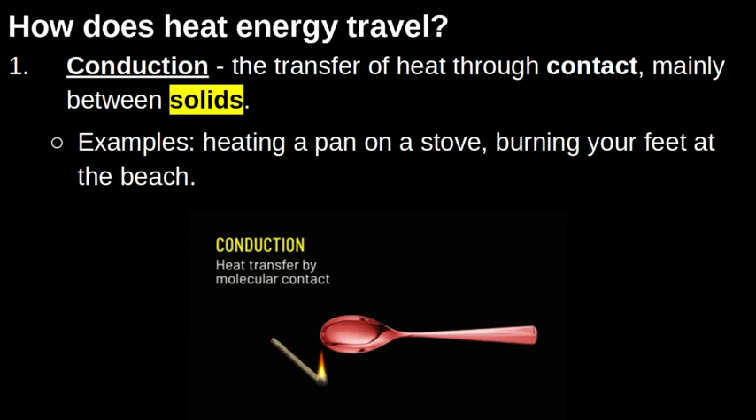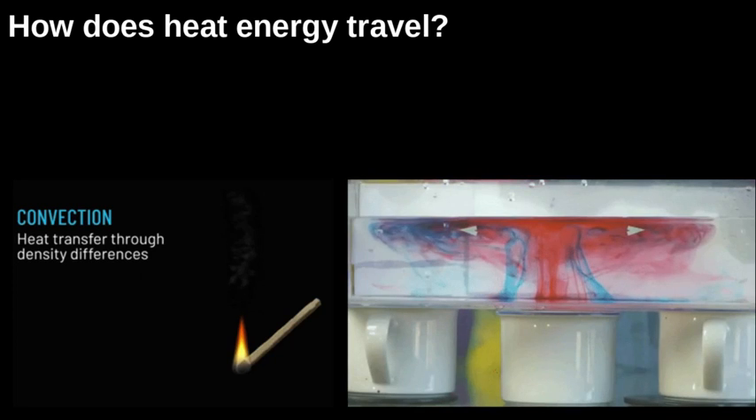All right, so some examples here, heating a pan on a stove or even burning your feet at the beach is an example of conduction. That heat transfers from that hot sand into your actual body through your feet and then eventually upwards. All right, so conduction, all about contact and solids. The next way that heat energy travels should be really familiar to you. We've talked about it a bunch of times this year, and that is convection.